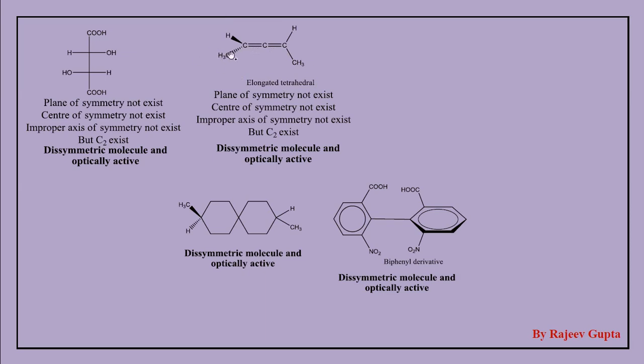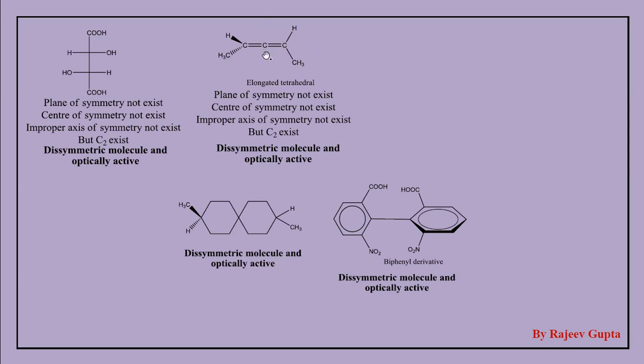Here both groups are the same. Now we observe in this molecule the plane of symmetry does not exist. If we apply a plane from this direction, here is a methyl group, here a hydrogen group, so this plane of symmetry is not present.